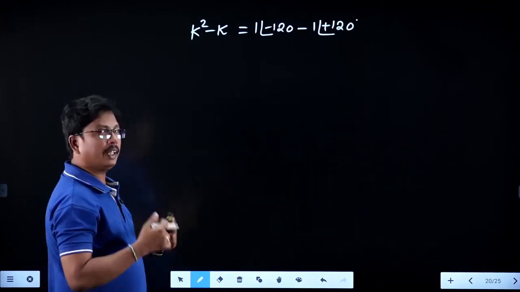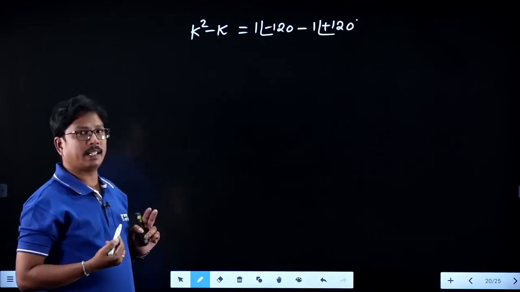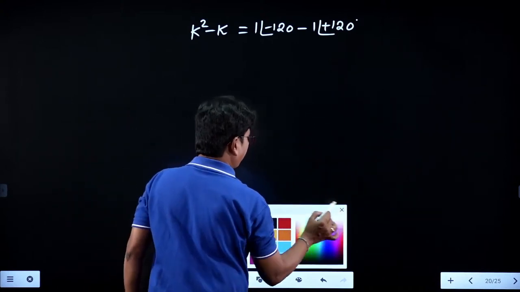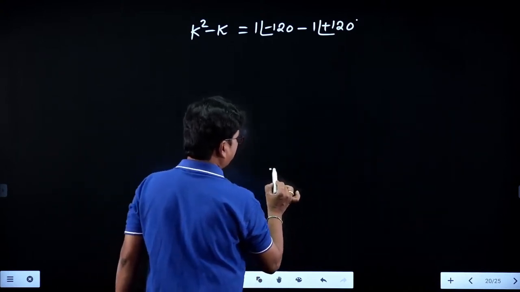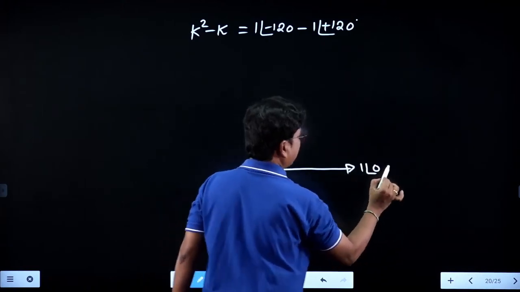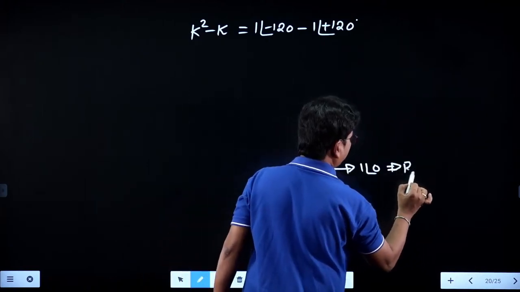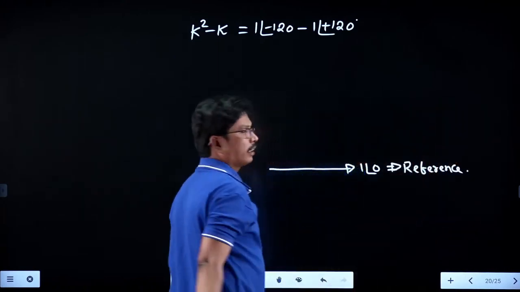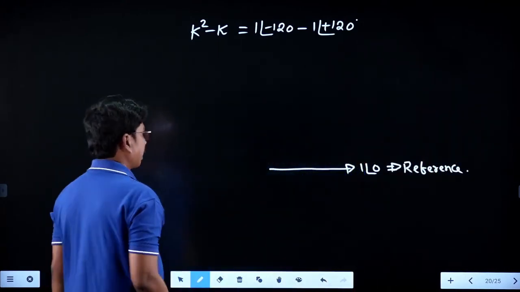Now, without doing that calculation, we can draw the phasor diagram. Here we have 1 at an angle of 0, which is the reference.